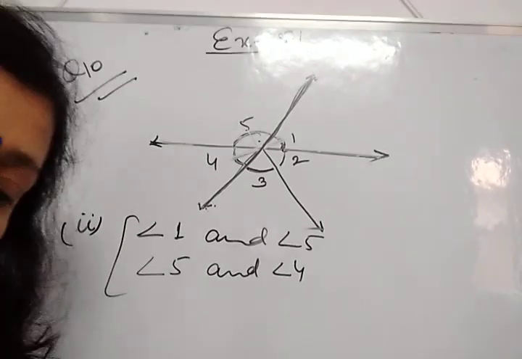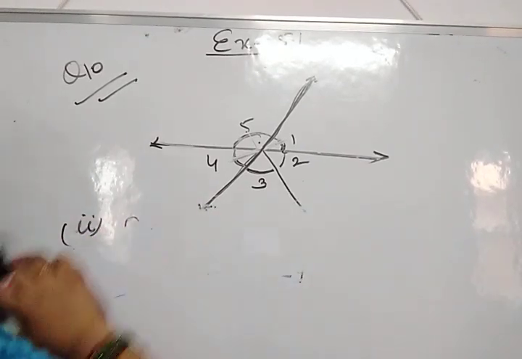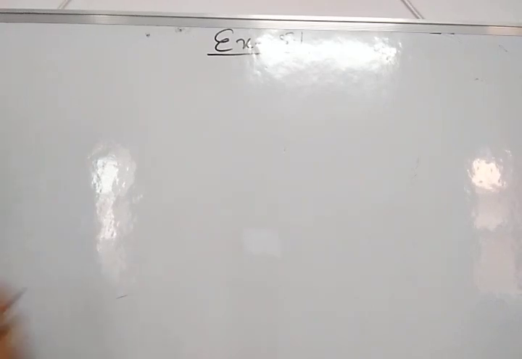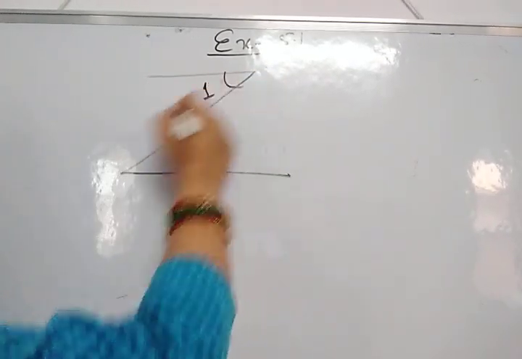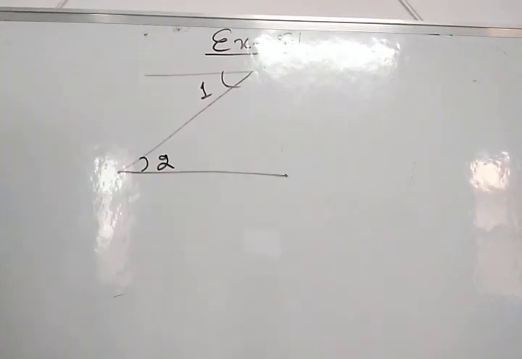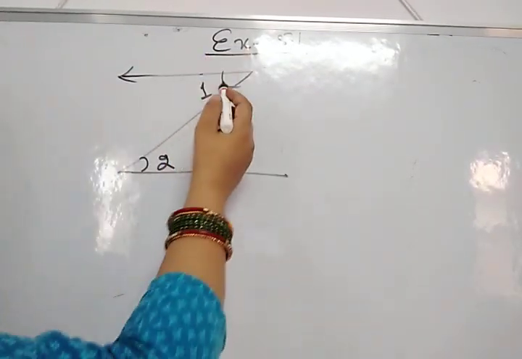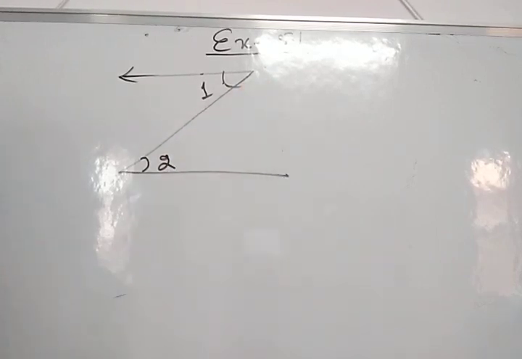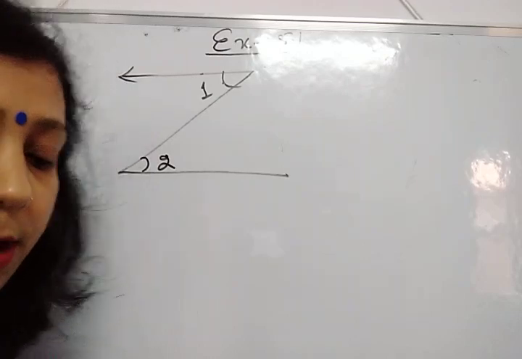Now come to the next question, the 11th question. That is very simple. You must know whether, in the given figure, angle 1 and angle 2 are a pair of adjacent angles or not. Angle 1 and angle 2 are adjacent angles or not. They don't have a common vertex, so they are not a pair of adjacent angles. Okay.